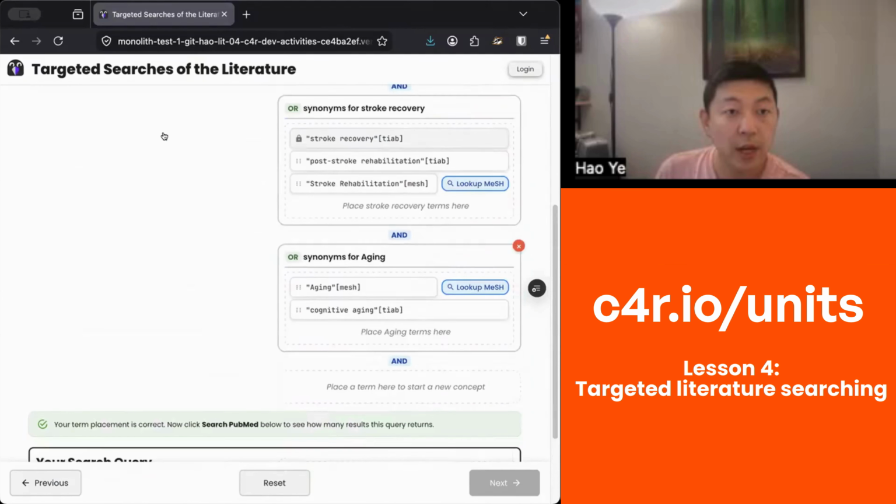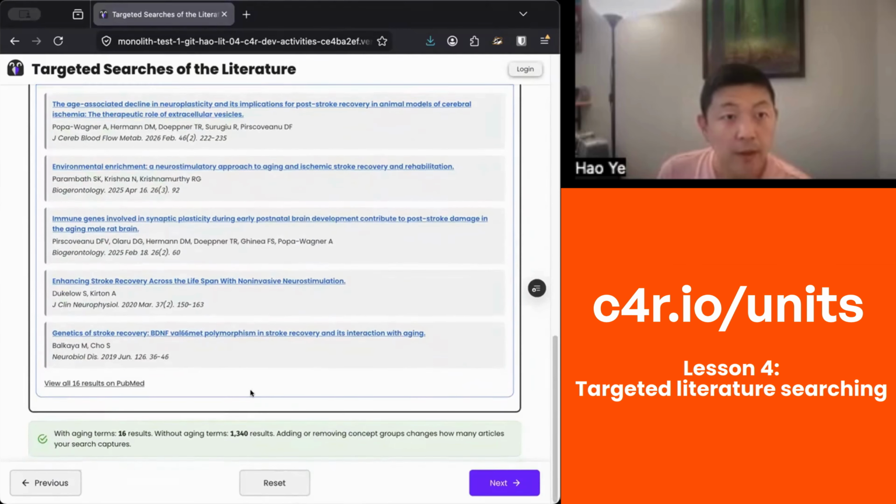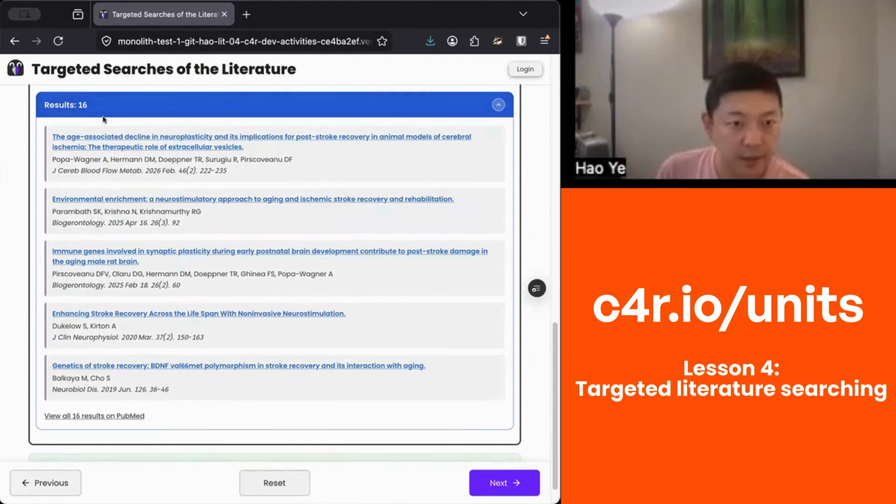We'll do a check. Our check passed. And now we can click search PubMed. And we can see here now we got 16 results. So the number of search results has decreased because we've made it a requirement that the articles also be about aging.